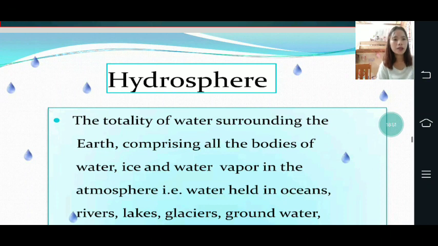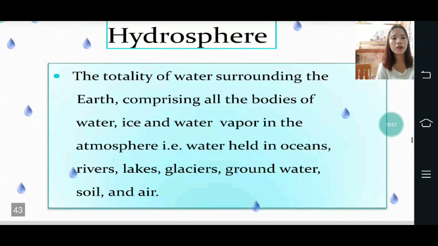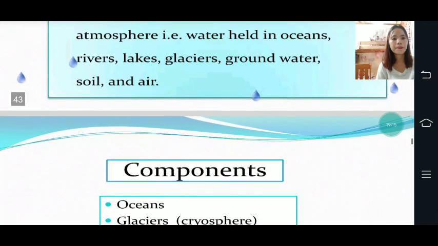And now let's proceed to the third subtopic, which is the hydrosphere. Now we will know first what is hydrosphere. Hydrosphere: the totality of water surrounding the earth, comprising all the bodies of water, ice, and water vapor in the atmosphere. Water held in oceans, rivers, lakes, glaciers, groundwater, soil, and air.